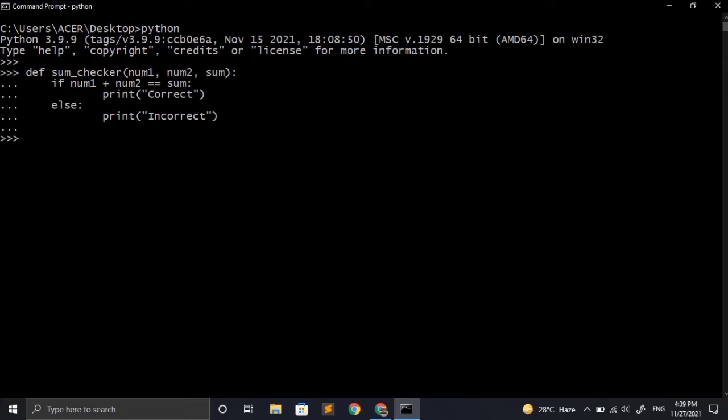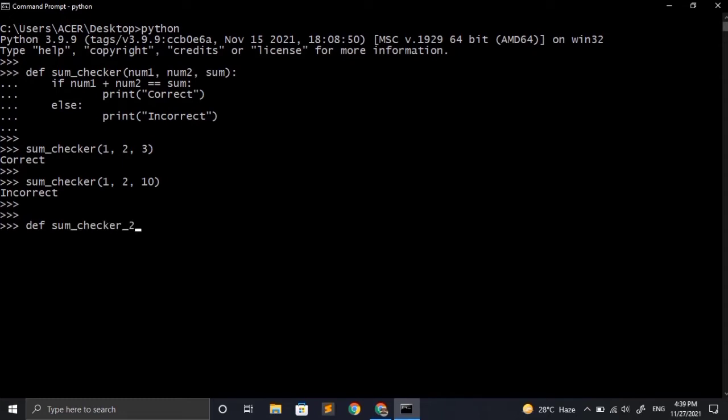Now let's call this function and check if it is working or not. So when I provide arguments as 1, 2 and 3, we know that it's correct, so it will also say correct. But now if I provide the sum as 10, it will show incorrect because 1 plus 2 is 3, not 10. Now if I want to achieve the same thing in one single line, for that we have to use the ternary operator that we have seen previously.